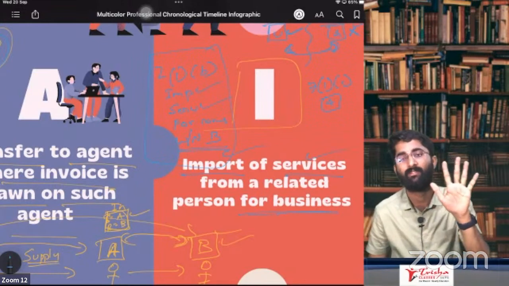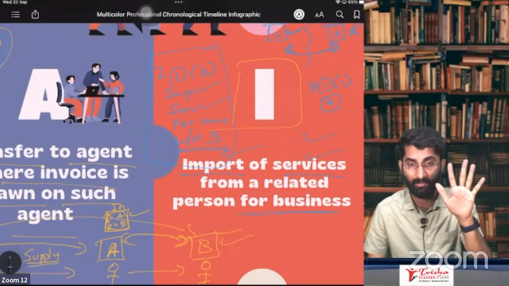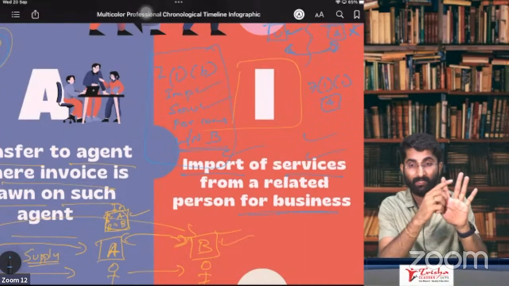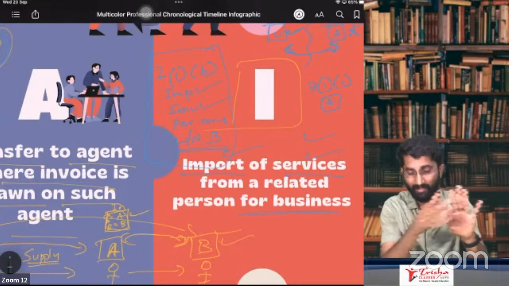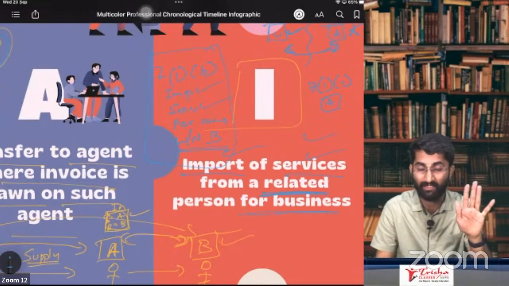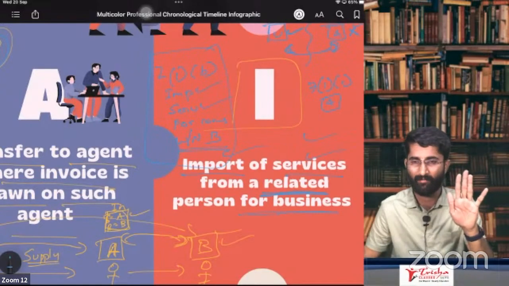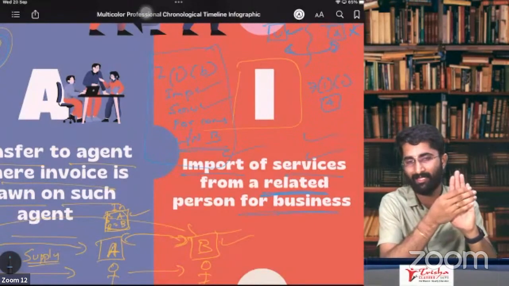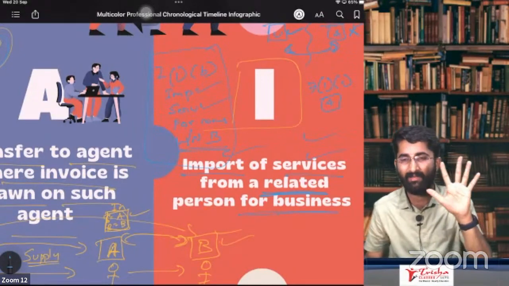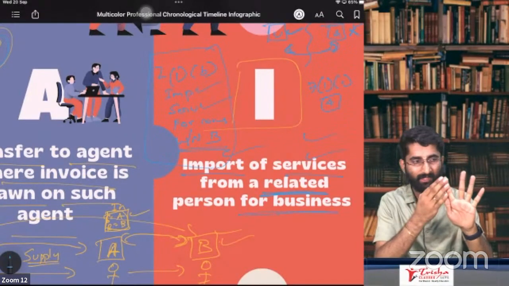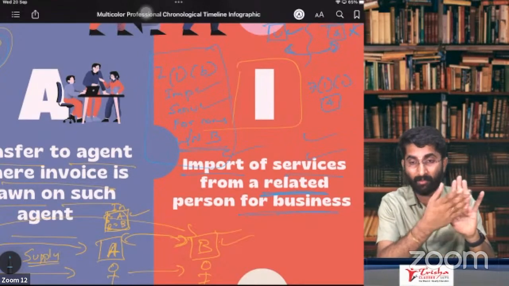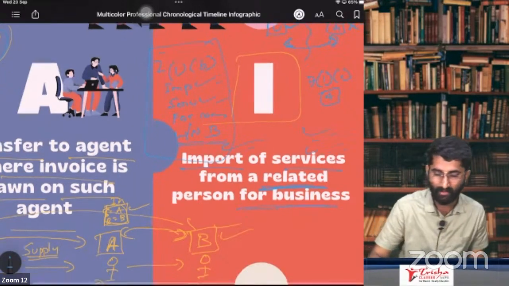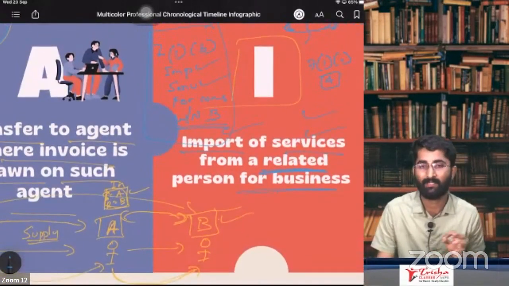Remember, there are 5 conditions that should be satisfied to fall in Schedule 1, paragraph number 4. Importation of service not for a consideration from a related person, or own establishment which is there outside India, from a related person. And the 4th important one is that it is for business purpose. These are the 5 important conditions: importation, services, not for a consideration, for business purpose, and lastly, from a related person. It should be from a related person. So only then it will be considered as supply.